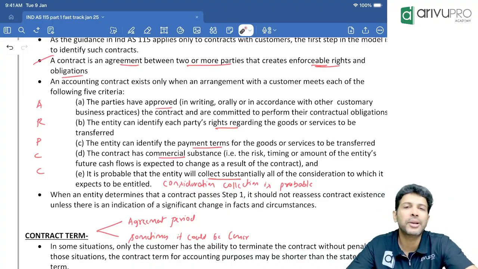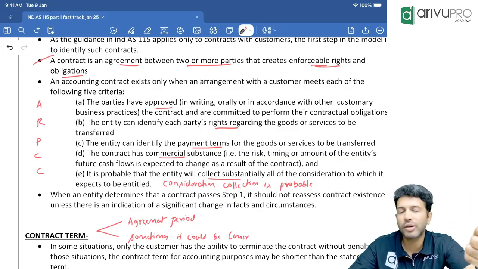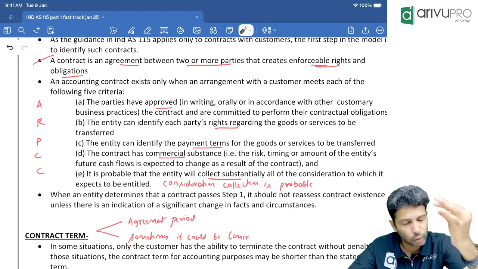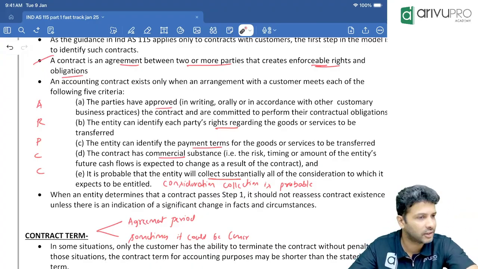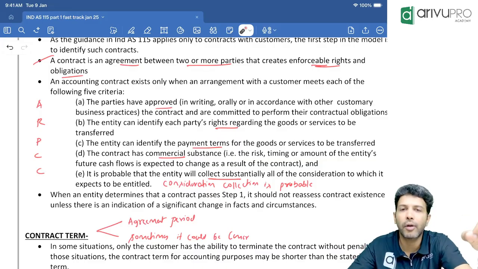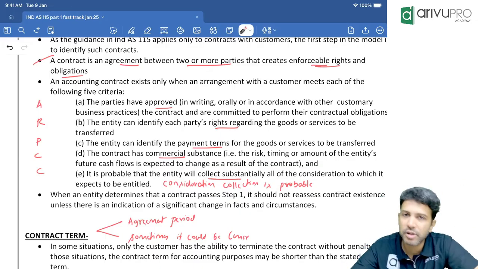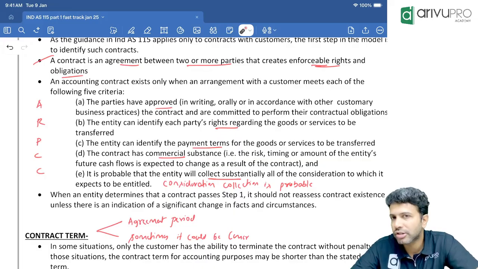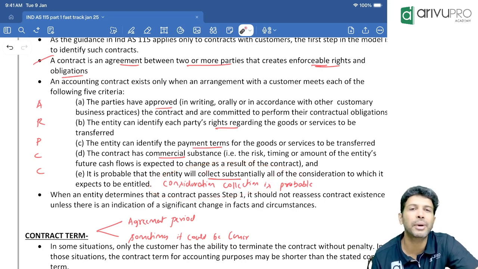Okay. Now contract is basically what? An agreement between two or more parties which creates enforceable rights and obligations. And for you to call an agreement a contract, conditions should be satisfied, which we are remembering as ARPCC. What is A? Contract terms and conditions should be approved or agreed by all the parties. R for rights and obligations, you should be able to identify. P for the payment terms, when the payment should be made, you should be able to identify. C for the contract should have a commercial substance, meaning due to this contract, cash flow should change. Another C for consideration collection to be probable, meaning the seller should have a reasonable assurance that they will collect the money from the buyer.